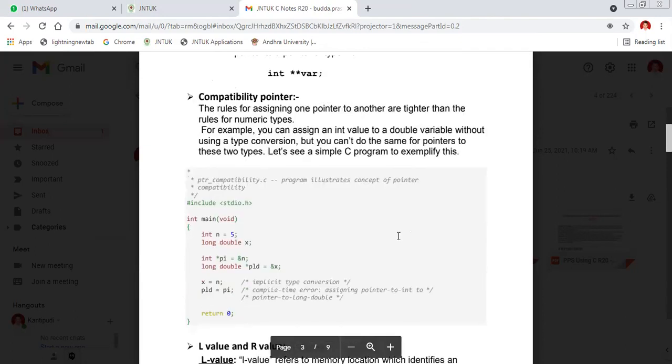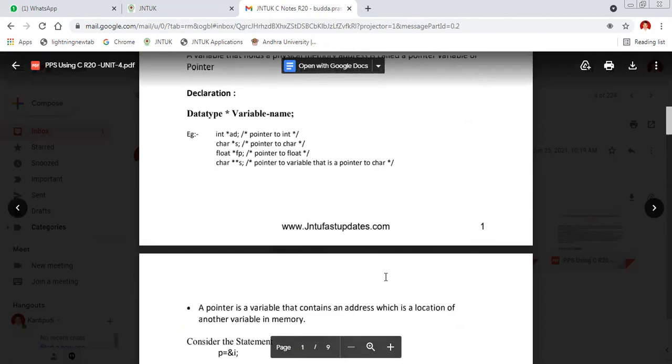Okay, so this is about the introduction to pointers.